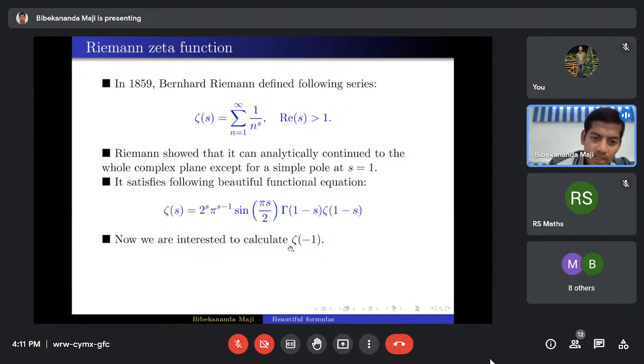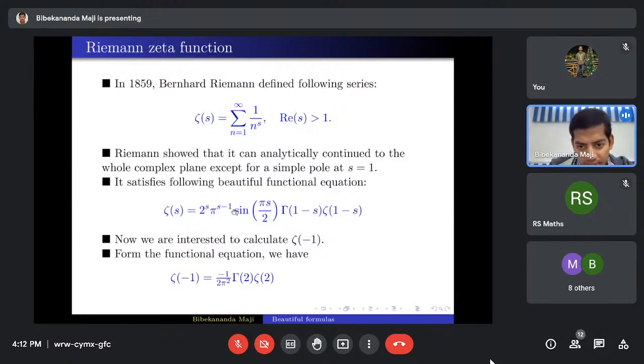From the functional equation, if you put s equals minus 1 on both sides, then you can easily evaluate this, because sine of minus pi by 2 is minus 1. And gamma n is n minus 1 factorial, so gamma 2 is 1. And zeta 2, Euler has evaluated, zeta 2 is nothing but pi square by 6. So if you just substitute it, then you will get zeta at minus 1 is minus 1 by 12.